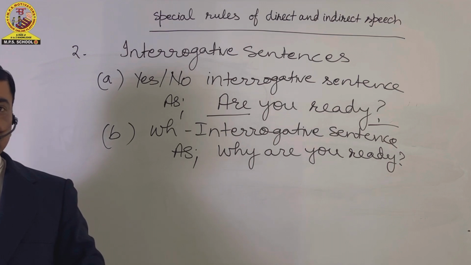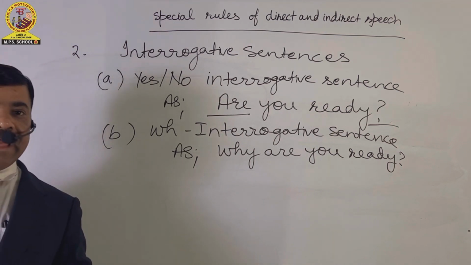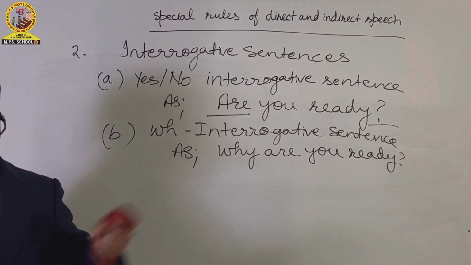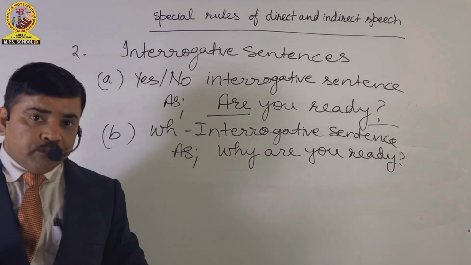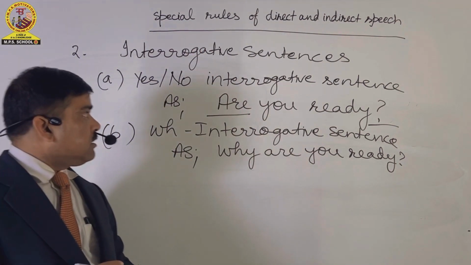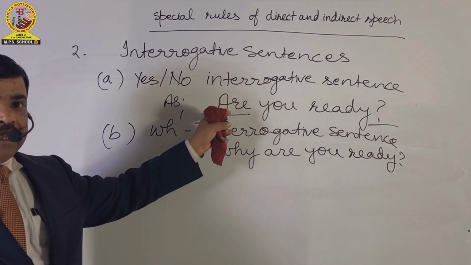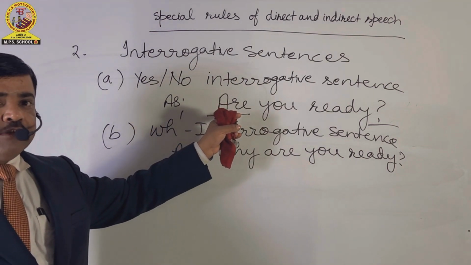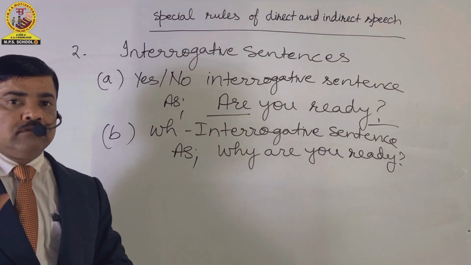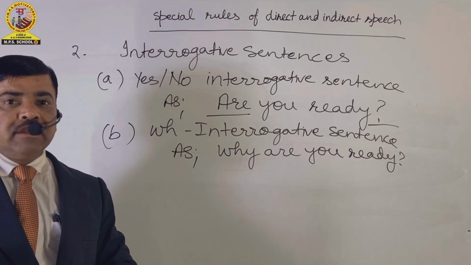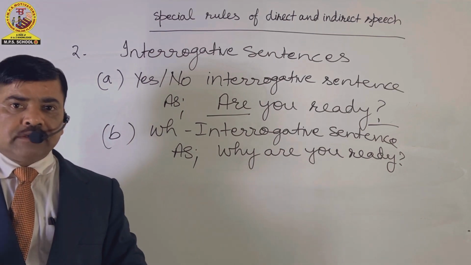Now the question comes, what have we to do with this in direct and indirect speech? If the reported speech is a yes-no interrogative sentence, we will use whether or if by replacing inverted commas.